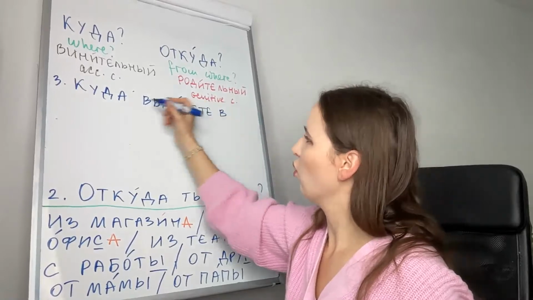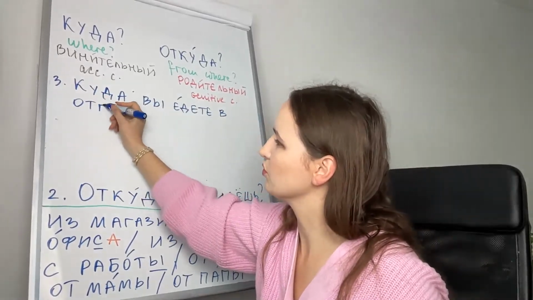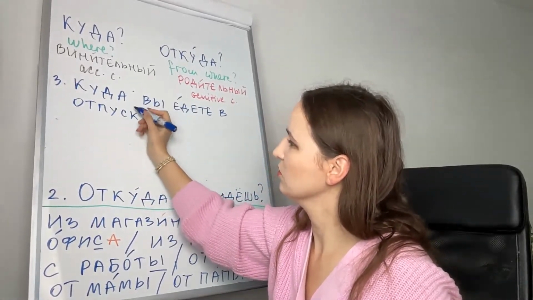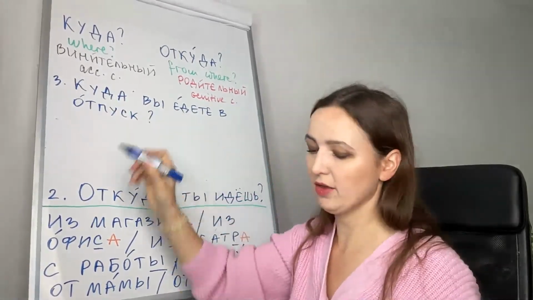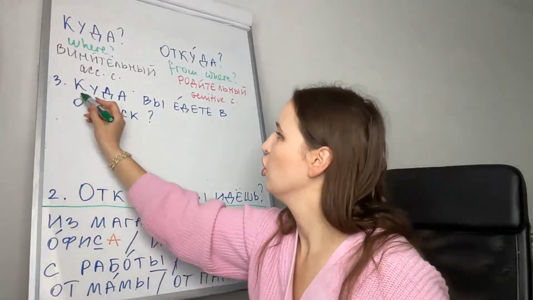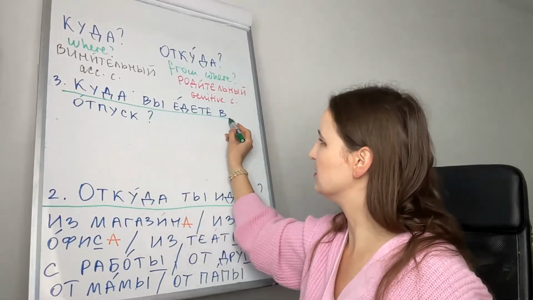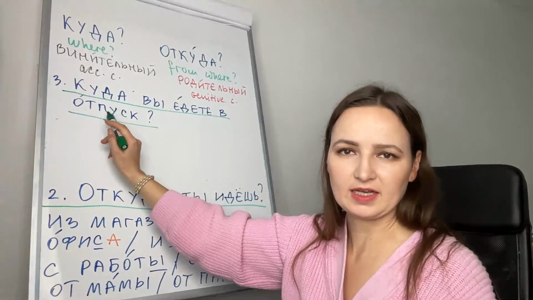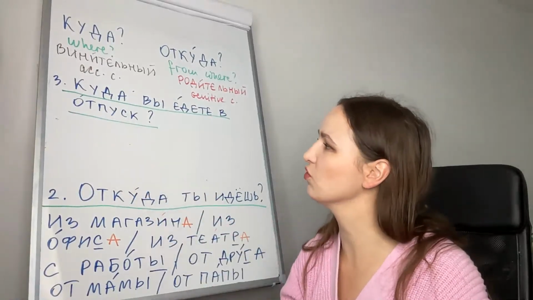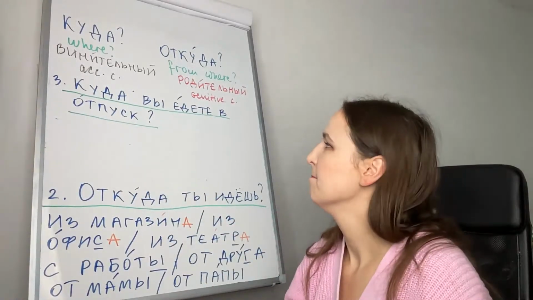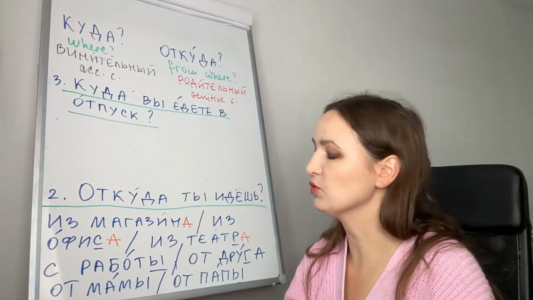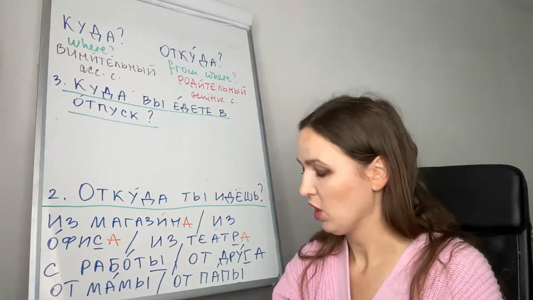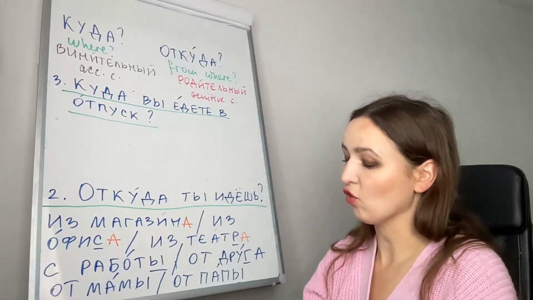Куда вы едете в отпуск? Отпуск is a work vacation, not a school vacation. School vacation is каникулы. And отпуск is a work vacation. Куда вы едете в отпуск?